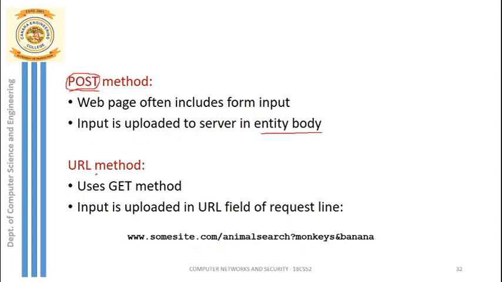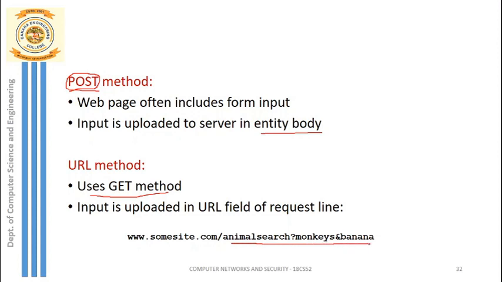And next is the URL method. Whenever we are requesting with a URL, we use the GET method and the input is uploaded in the URL field of the request line. Normally whenever we request something in the URL, it also uses the GET method and those things are placed in the URL field itself.